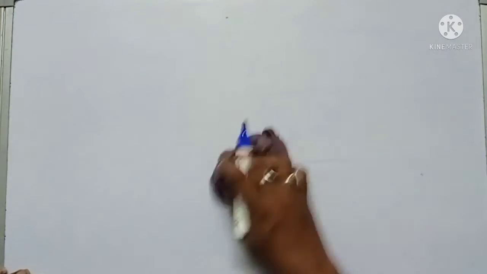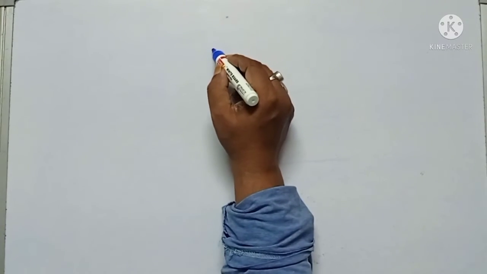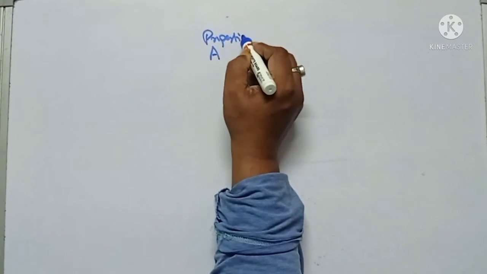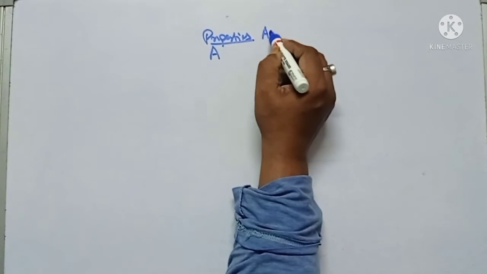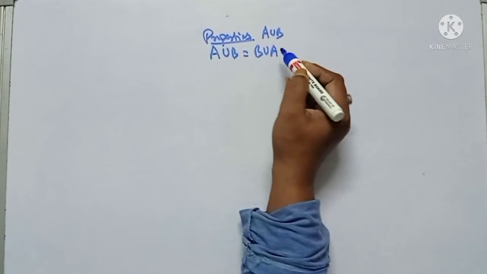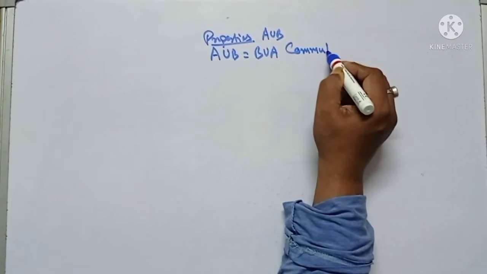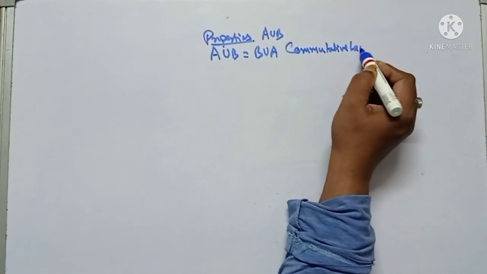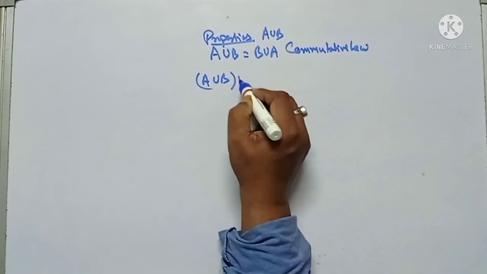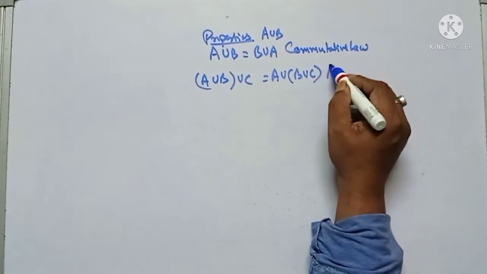Again, there are some properties of A union B. These are some of the properties of A union B. That is, A union B is equal to B union A. This is the commutative law. And again, (A union B) union C is equal to A union (B union C). This is the associative law.